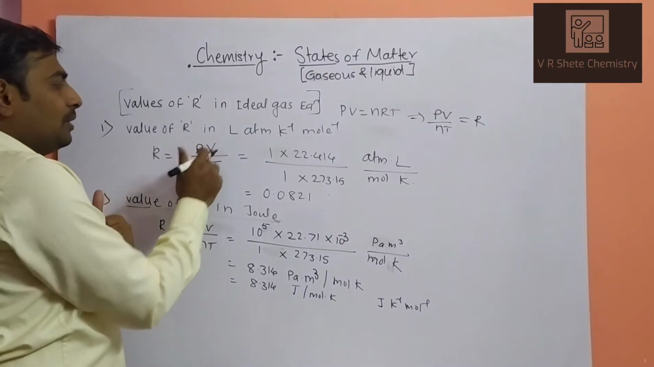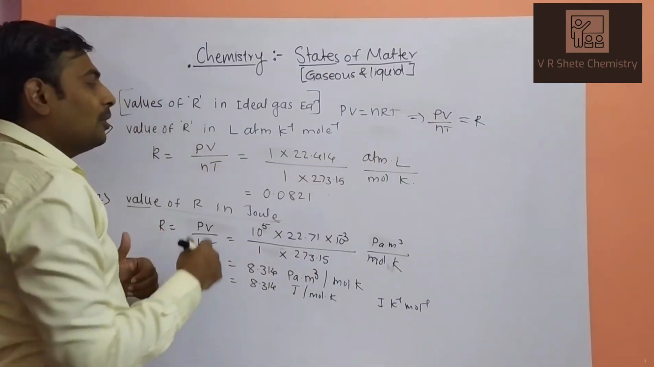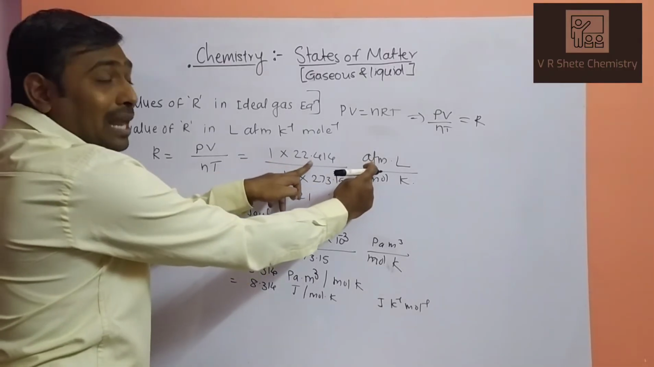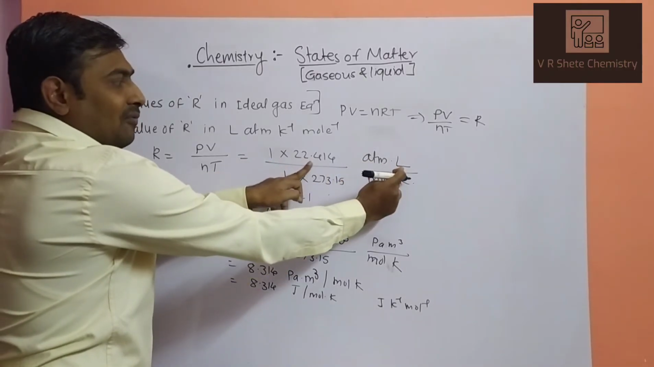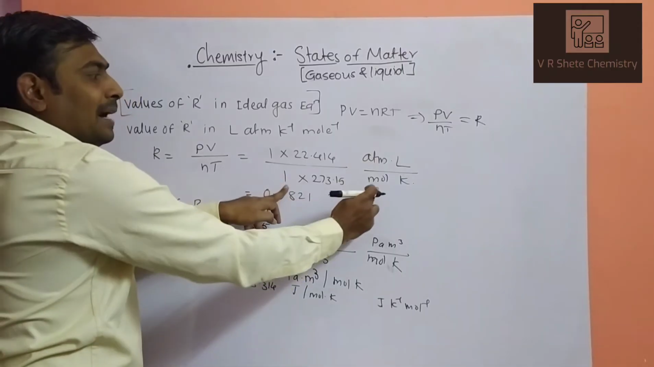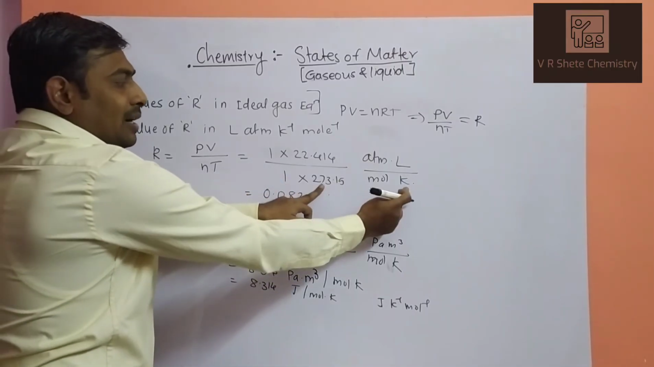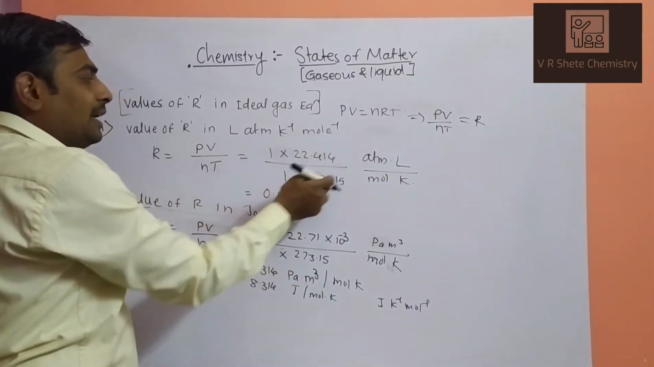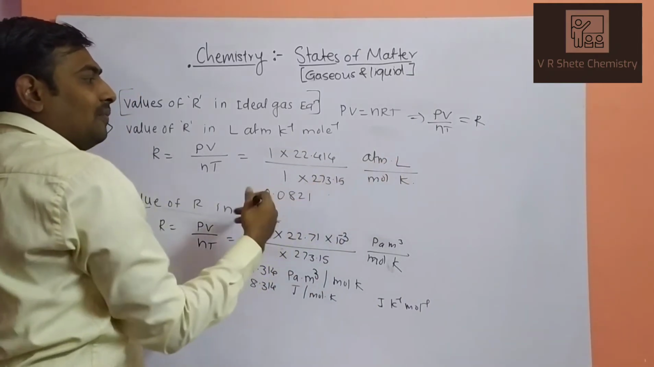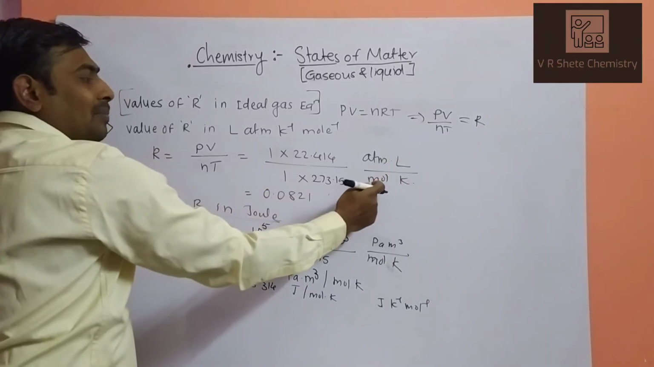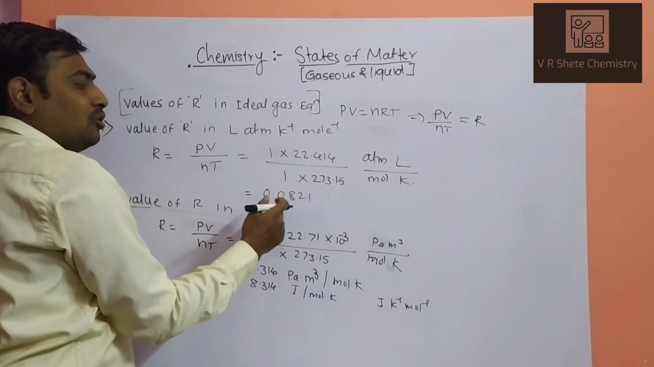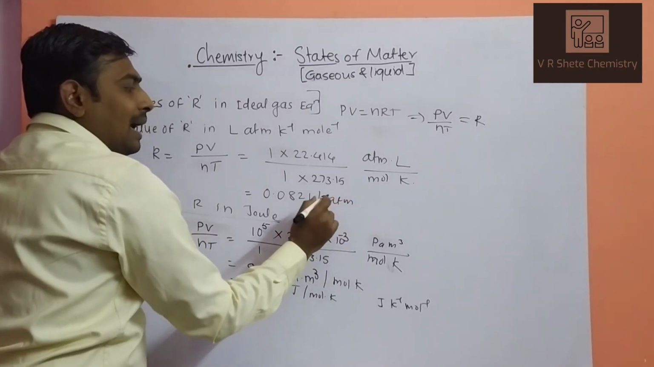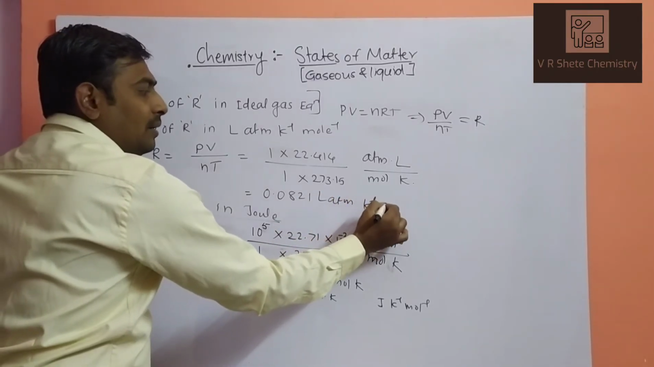So R is equal to PV upon nT. Pressure is equal to 1 atmosphere. Molar volume is 22.414 liter for 1 mole. Temperature is 273.15 Kelvin, this is absolute temperature. When we calculate this value, with these units of pressure, volume, number of moles and temperature, it is 0.0821 liter atmosphere per Kelvin per mole.